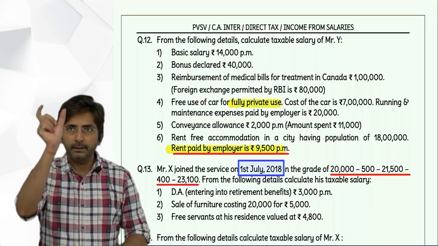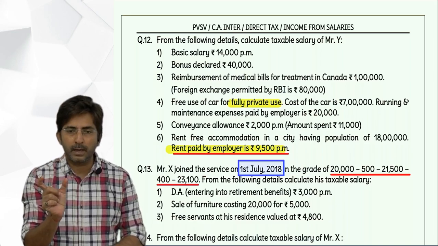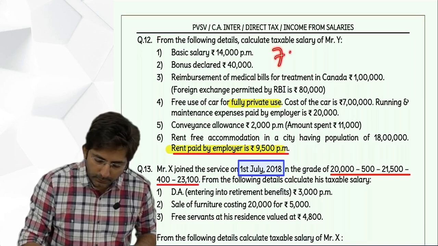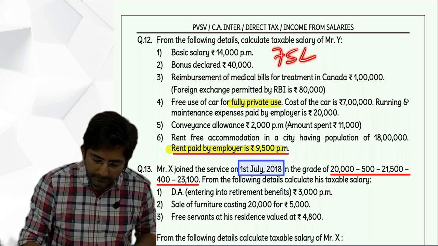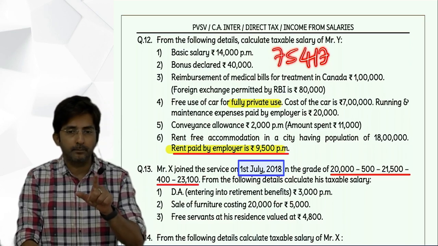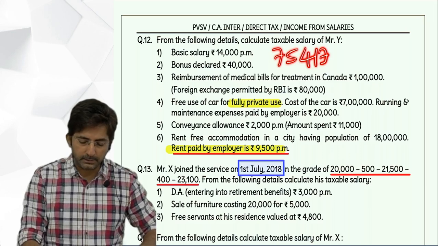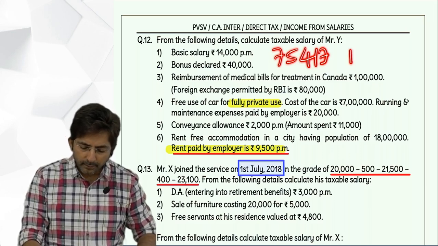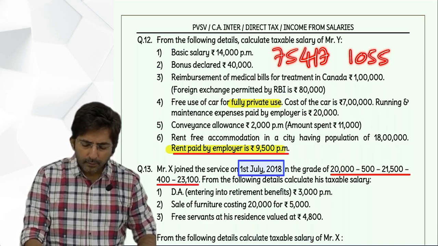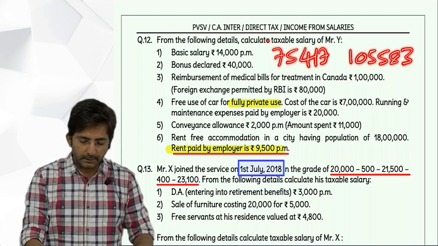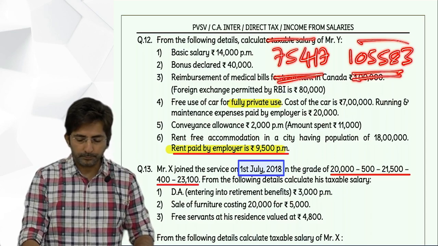So tell me, in the first column, what is the total of Bada Bakam? 75,417. This is Bada Bakam in the first column of the first 5 months. And for the 7 months, Bada Bakam is 1,05,583. Okay. So these are the two Bada Bakams we have got.